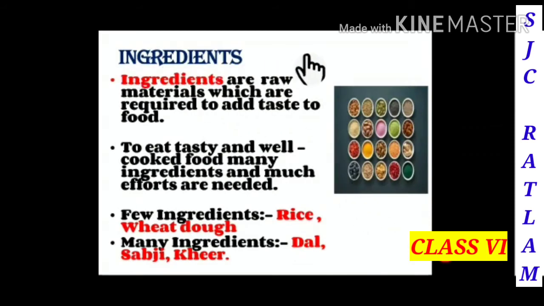Ingredients. The materials which are needed to prepare food are called ingredients. Ingredients are the raw materials which are required to add taste to food. So in this picture we can see there are many ingredients which add taste to our food. To eat tasty and well cooked food, many ingredients and much effort are needed. So here we can see a few ingredients and many ingredients. For rice and wheat dough we need few ingredients, whereas for dal and sabji we need many ingredients.